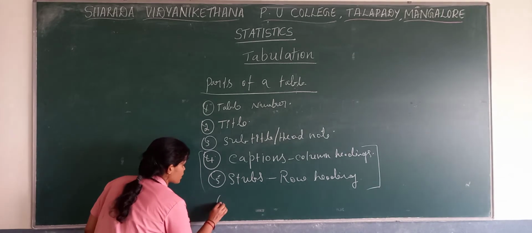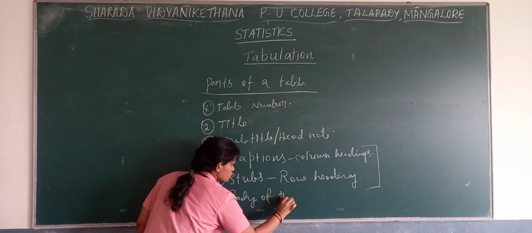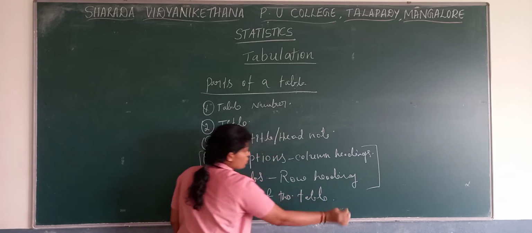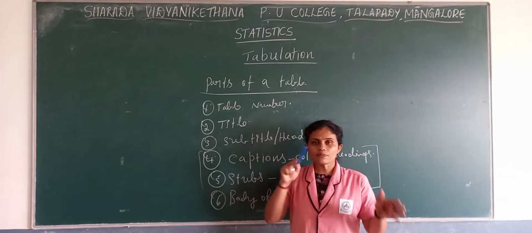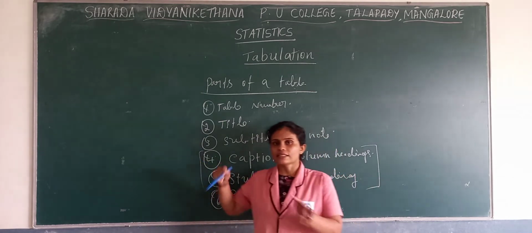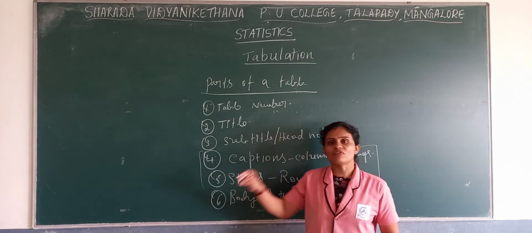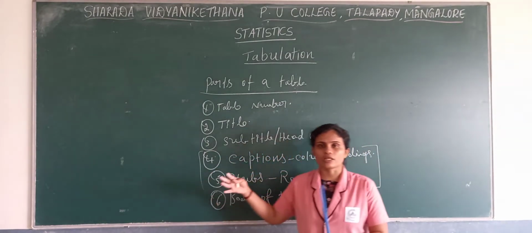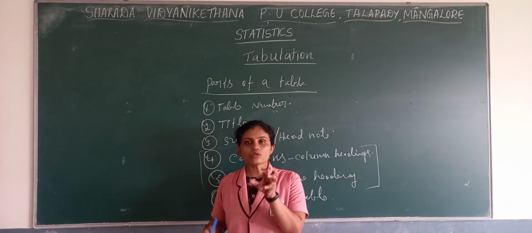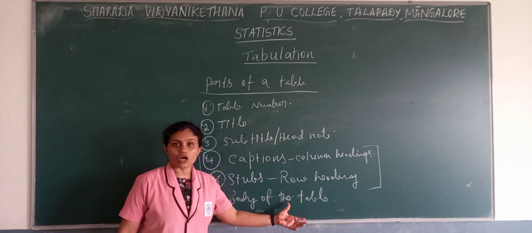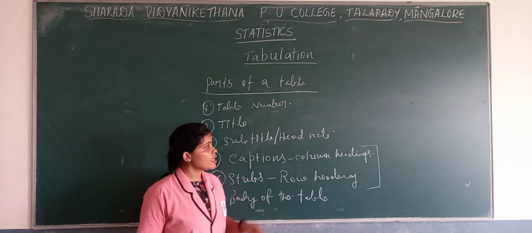Now the next part: the body of the table. The body of the table is where it contains the information. After captions and stubs comes the actual information, the numerical facts and figures, where we fill in the numerical facts and figures. That we call the body of the table, where the content of the table is included.